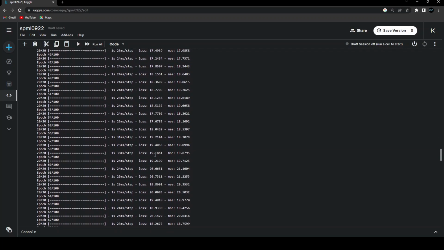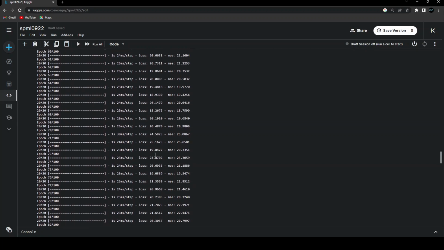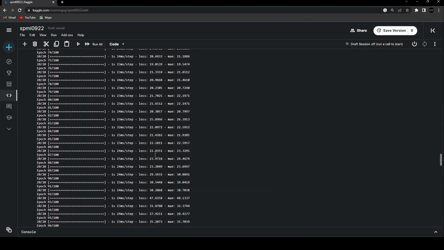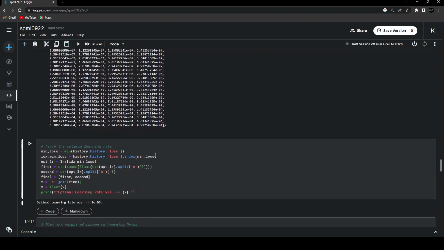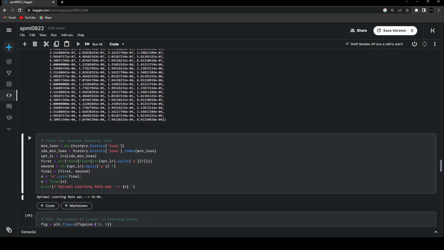This is just done for the understanding of which value of the learning rate will give us the minimum amount of loss. So for that, I'm using that history, and from that history, I'm tracking the loss values. And then I'm finding the minimum value of that loss. That's what I'm storing in the minimum loss.